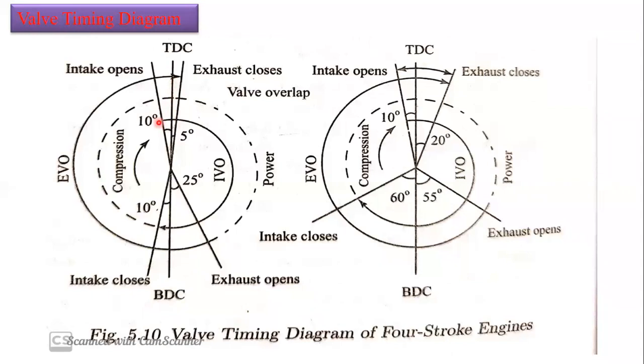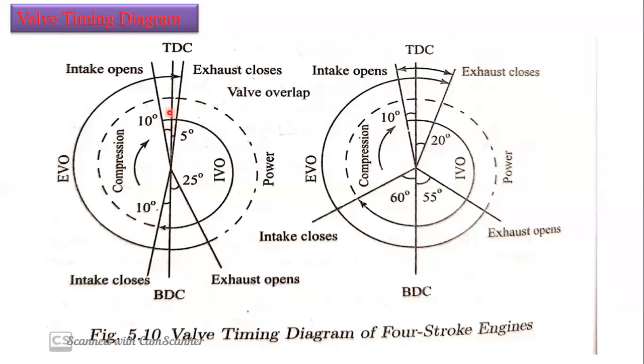It will take some time to come to the complete opening of the intake valve, so that's why we open 10 degrees before.